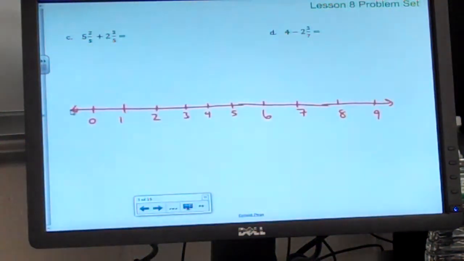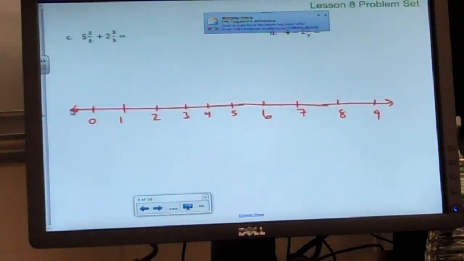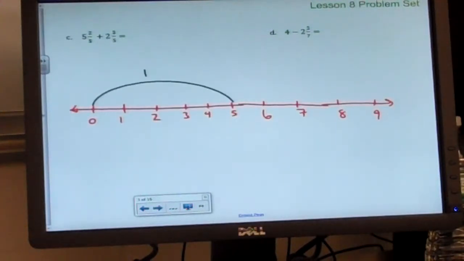Matt? The 1s. Okay, so I'm going to start at 0, and what should I go up to? 5. Good, we can add our 5. So we can start at 0, and we can add 5, because this is taking care of this 5 here. What can we do next after we add 5 wholes? Do you want to add the fraction next? Do you want to add another whole number? What do you think would make the most sense? Michael? You can add 2.